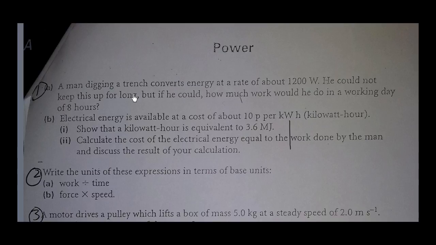They then say that the electrical energy is available at a cost of 10p per kilowatt hour, and they ask you to show that a kilowatt hour is equivalent to 3.6 megajoules. So again, they're asking you to convert from watts to joules, given that this is in hours and this energy here is in joules. It doesn't really matter that it's 10p in the first part. That would be in the second part where it matters. In the first part, they just want you to show that a kilowatt hour is equivalent to 3.6 megajoules.